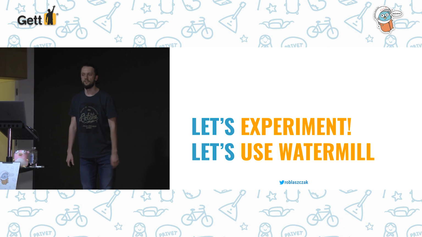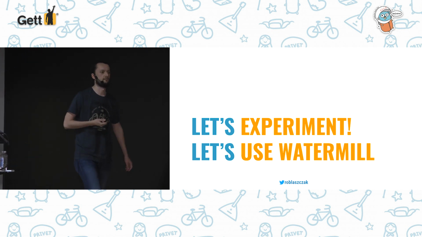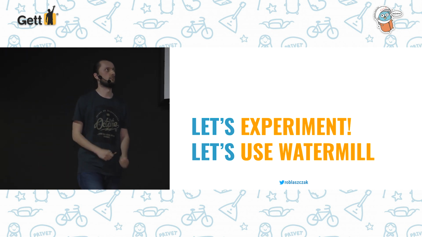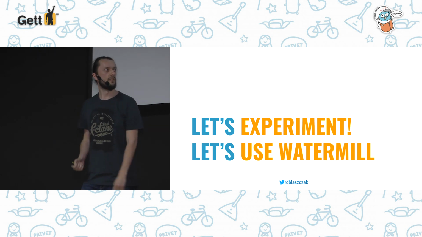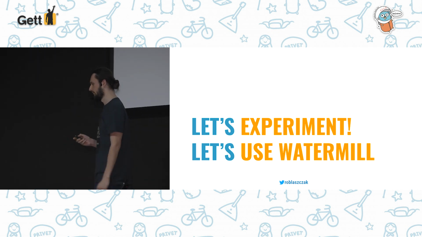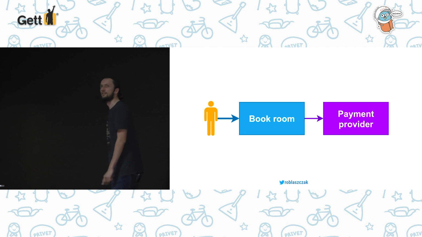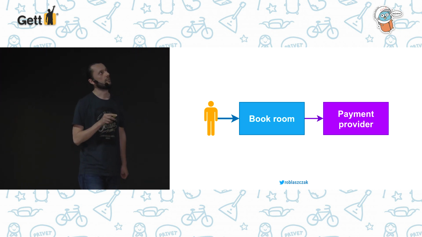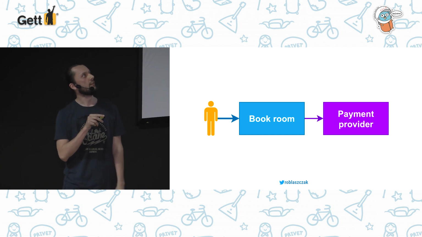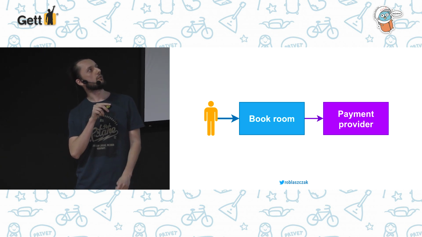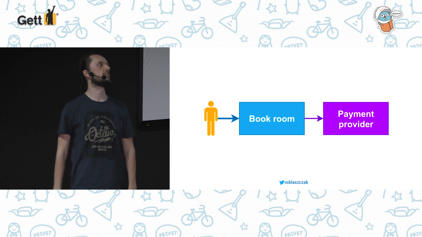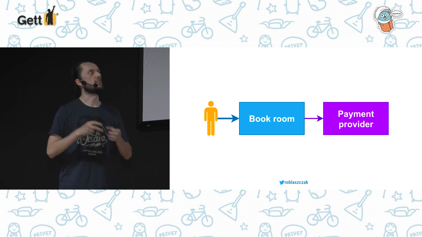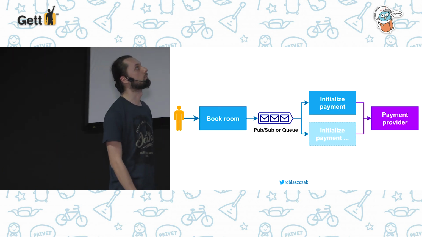But after some thinking, they decided to experiment with this approach, and fortunately, they found Watermill to do this. So this is the architecture that we have now at the beginning. You can see here that we have some guests, and guests can book a room, and after booking their room, they can initialize payment at the payment provider.